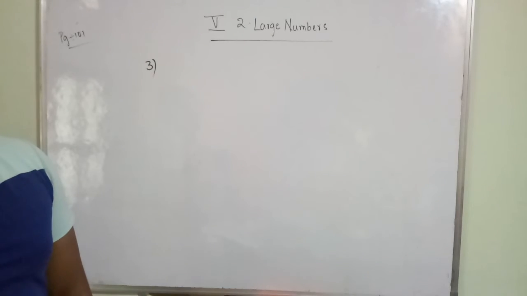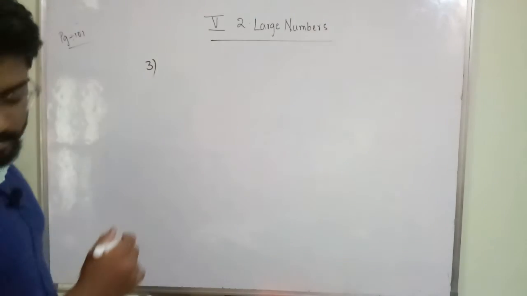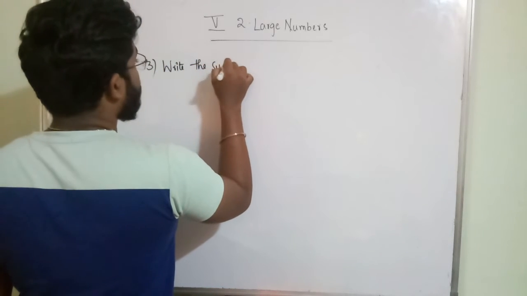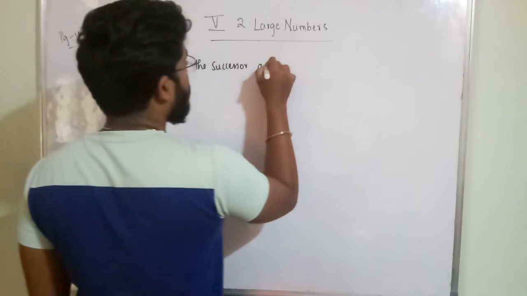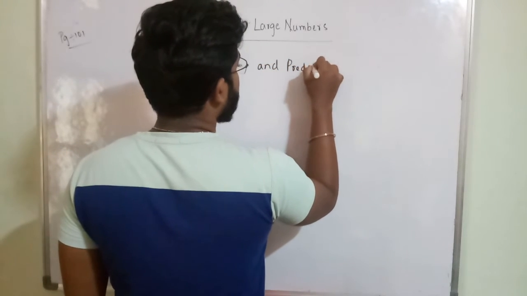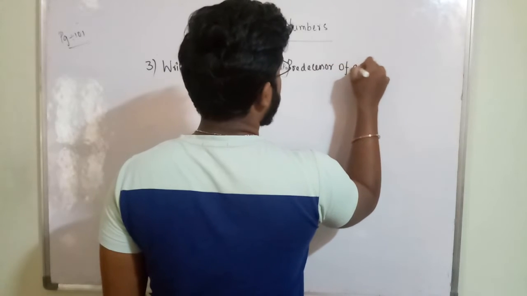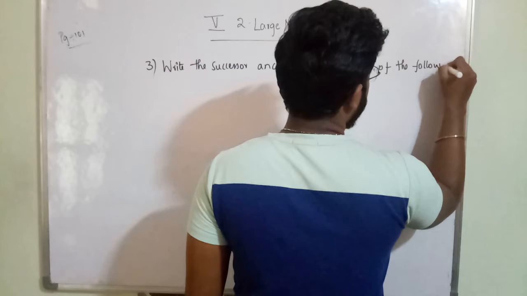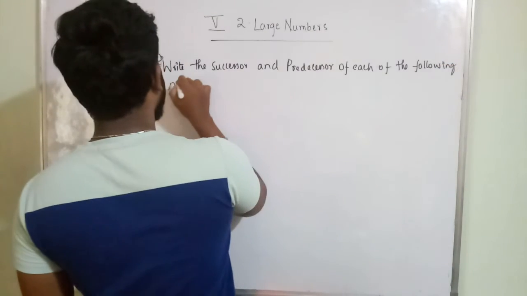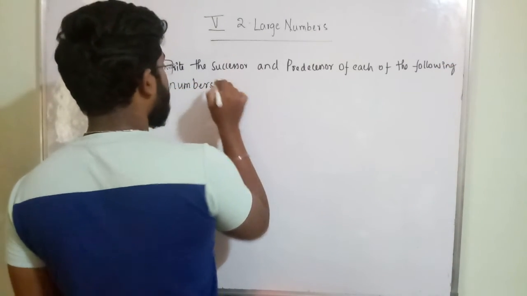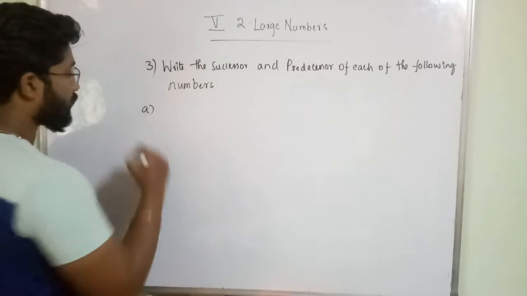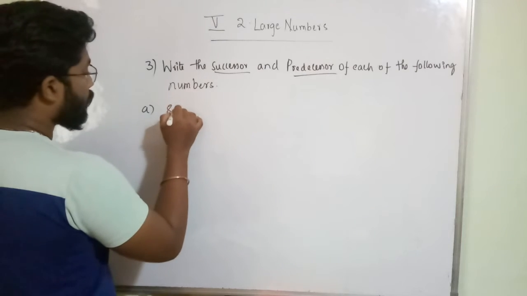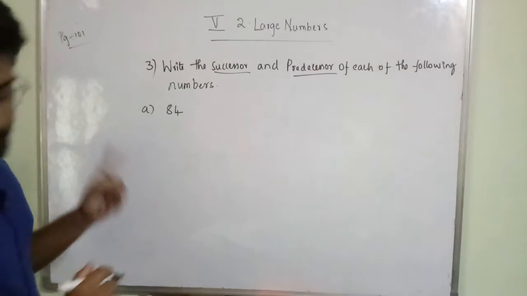Write the successor and predecessor of each of the following numbers. Clear? So you have to write the successor and predecessor for each number. You have to write both successor and predecessor. Read the heading carefully, okay? You should write both.